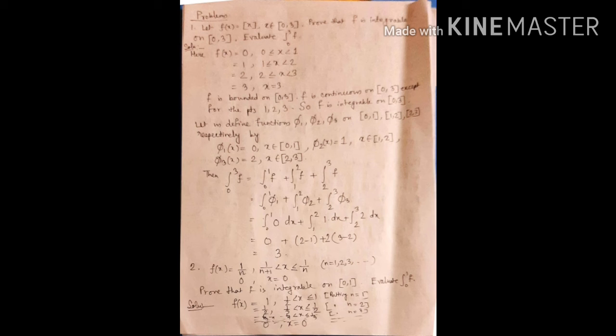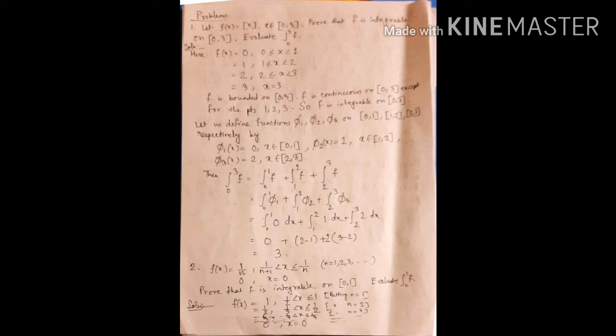Now let us define some functions phi1, phi2, phi3 on [0, 1], [1, 2], [2, 3] respectively by phi1(x) = 0 when x belongs to [0, 1], phi2(x) = 1 when x belongs to [1, 2], phi3(x) = 2 when x belongs to [2, 3]. Then integration 0 to 3 of f is equal to integration 0 to 1 of f plus integration 1 to 2 of f plus integration 2 to 3 of f.